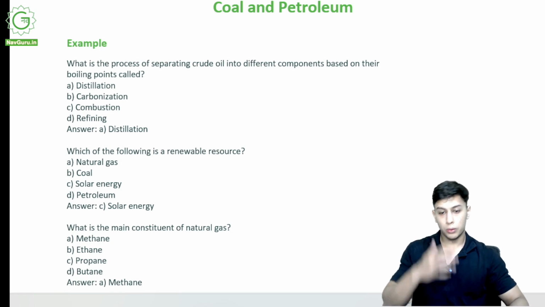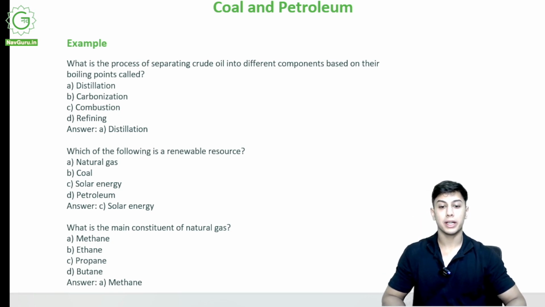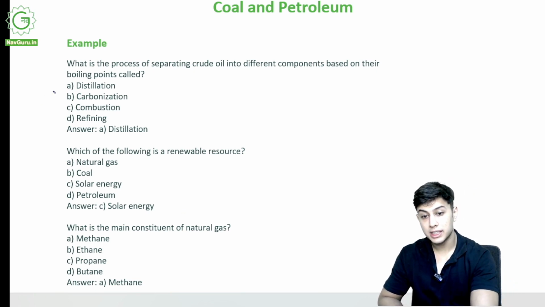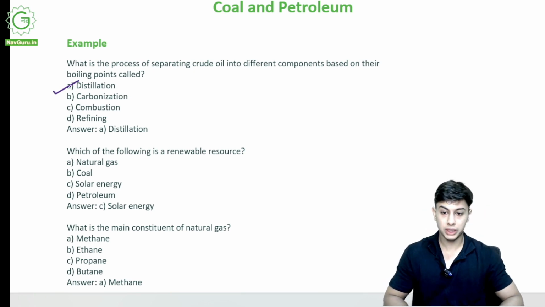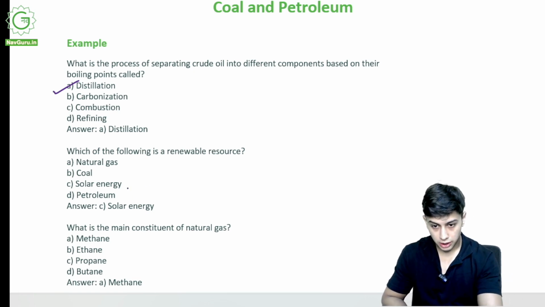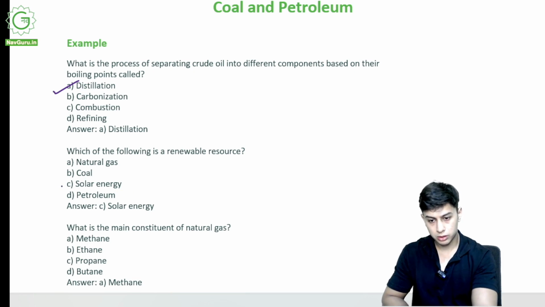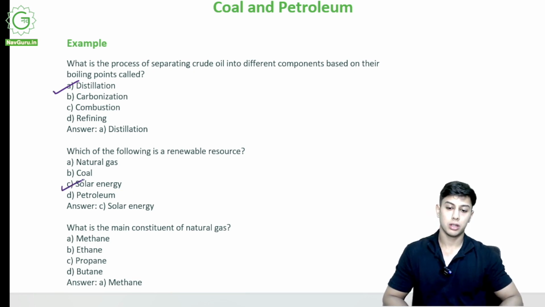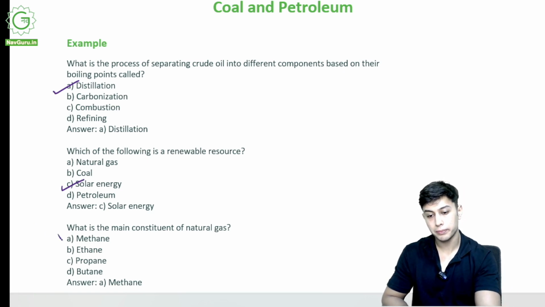What is the process of separating crude oil into different components based on boiling points? It is distillation. I told you, based on boiling points, we separate the components, that is distillation. Which of the following is a renewable resource? Natural gas, coal, solar energy, petrol. Solar energy. What is the main constituent of natural gas? That is methane.